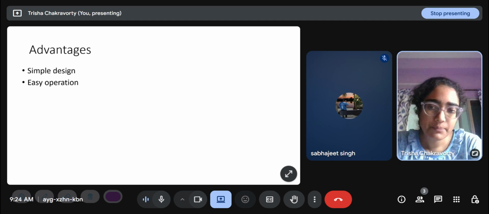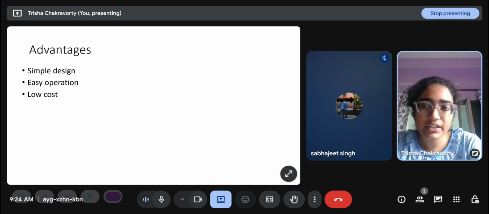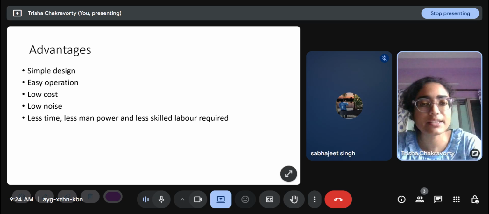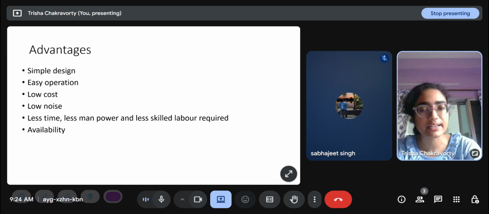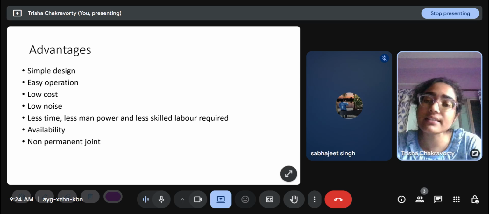Advantages: it is simple. It has an easy operation, low cost, low noise, less time, less manpower, and less skilled labor. Welding requires skilled labor. Availability is easy, and it is a non-permanent joint.